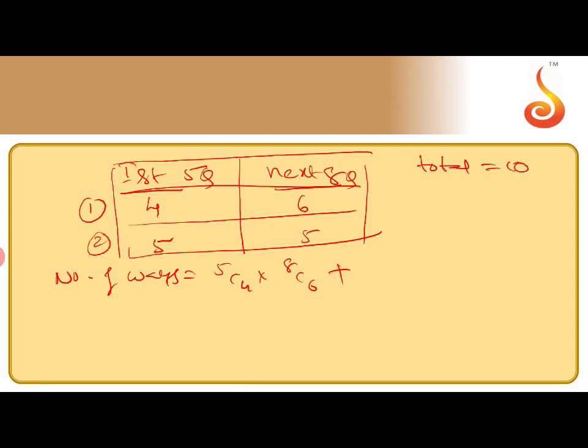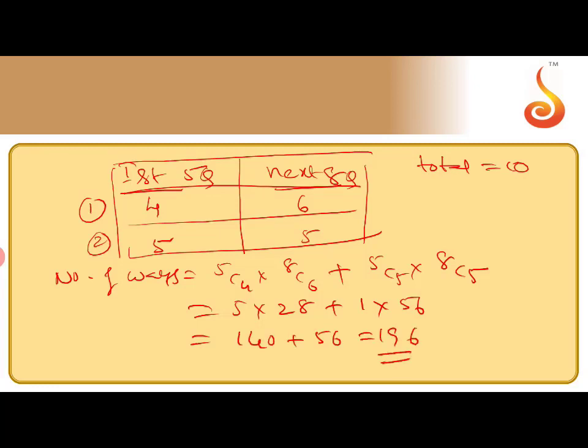The second case is 5C5 into 8C5. The value of 5C4 is 5, 8C6 you can calculate yourself, it is 28. 5C5 is 1 into 8C5 which is 56. So 5 into 28 is 140 plus 56. The answer is 196.